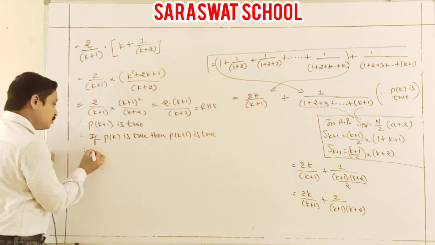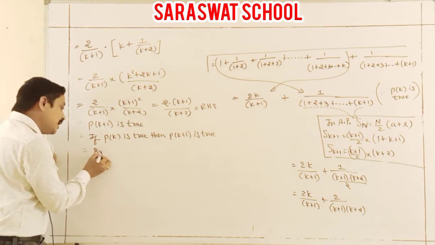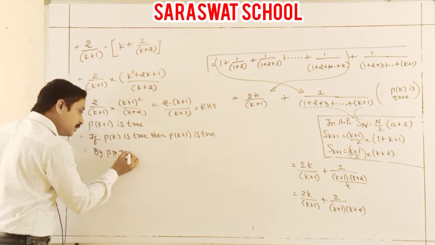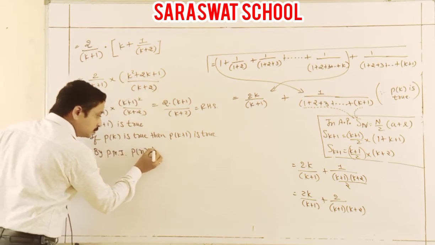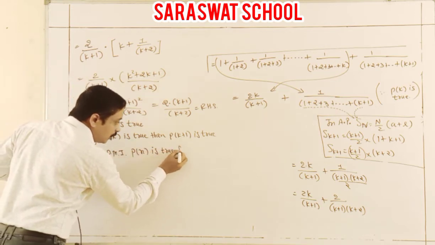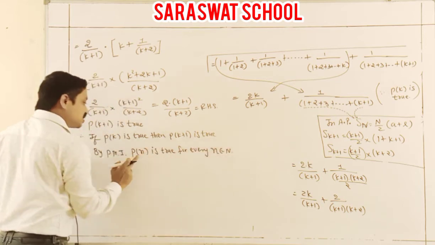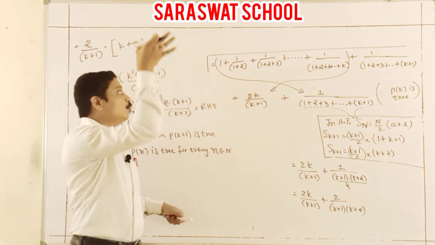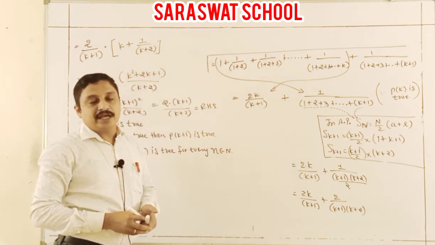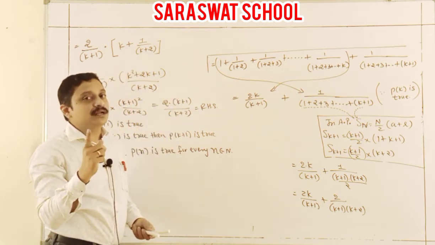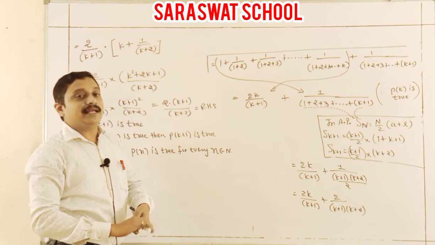So what show? Therefore by PMI, Pn is true for every n belongs to natural numbers. This Pn is our original question. And students, this numerical is important only and only by these steps.